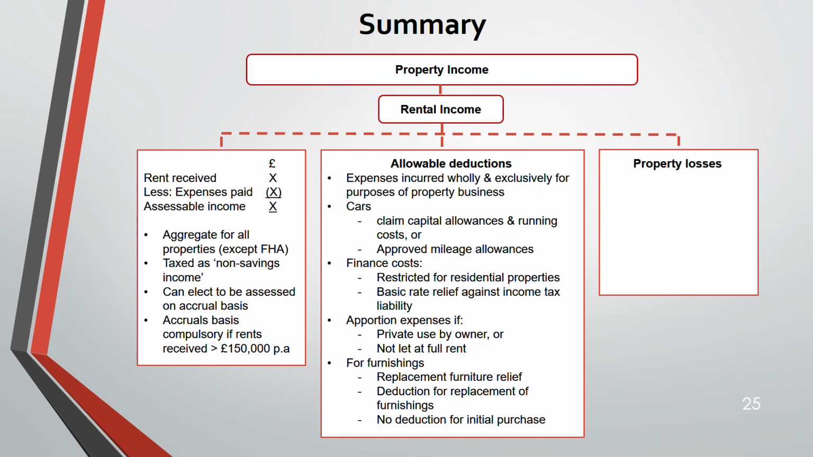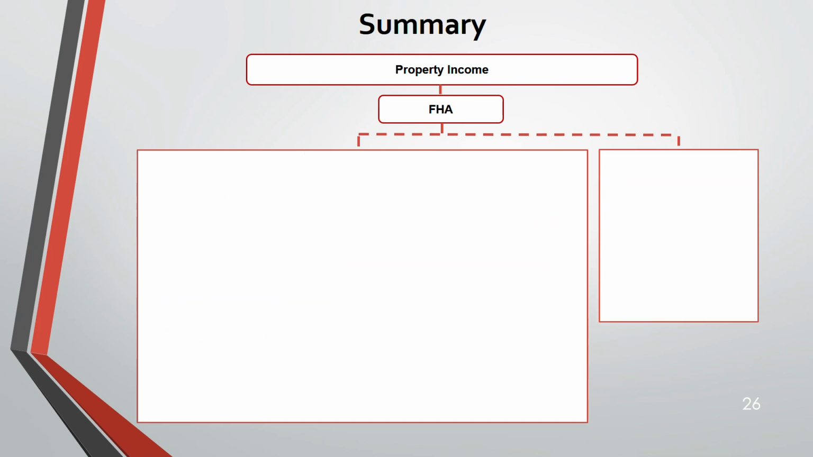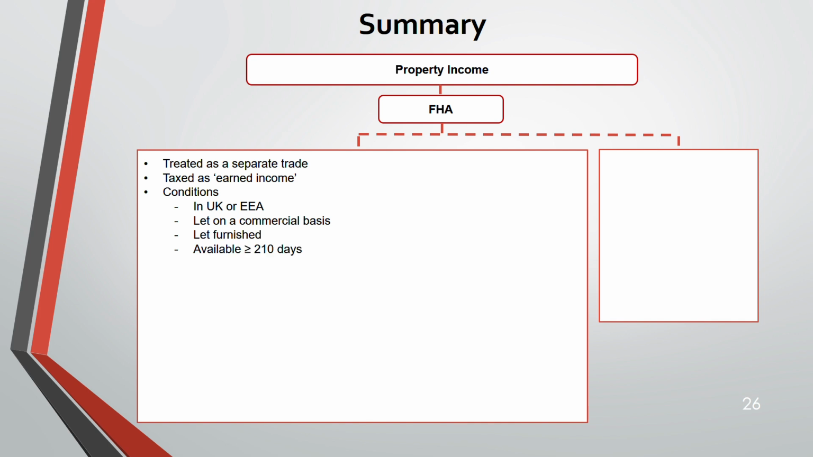Next is property losses. Overall net loss on all properties: property income will be nil, and the loss is carried forward and set against property income. Next, FHA. It is treated as a separate trade. It is an earned income. Conditions are it has to be in the UK or EEA. It has to be let on a commercial basis. It should be furnished, available for more than or equal to 210 days. Actually, it should be let for 105 days. It should not normally be let for long-term occupation. Long-term occupation means to any person for more than 31 consecutive days.